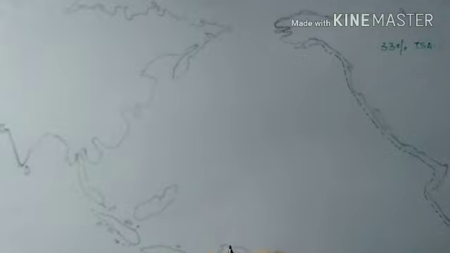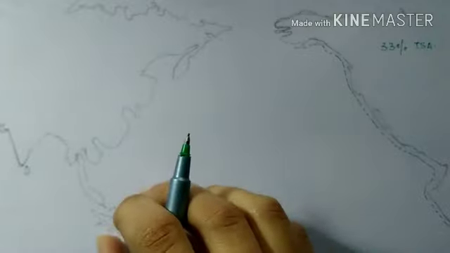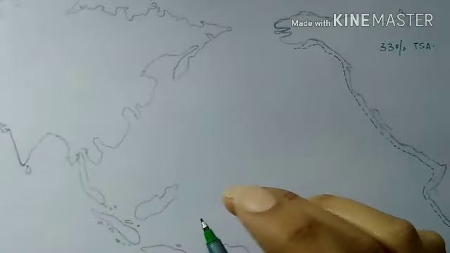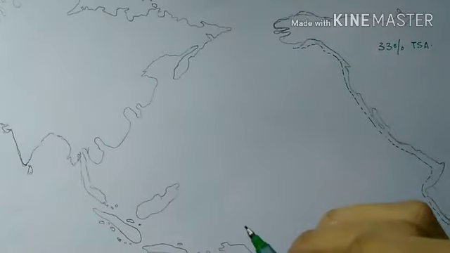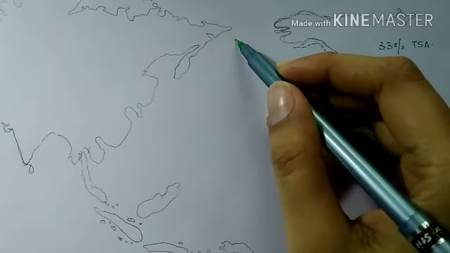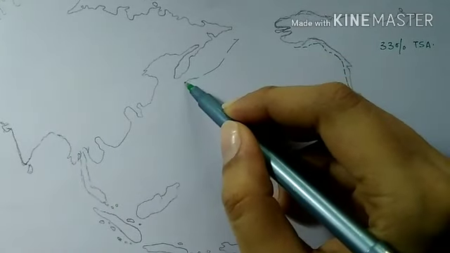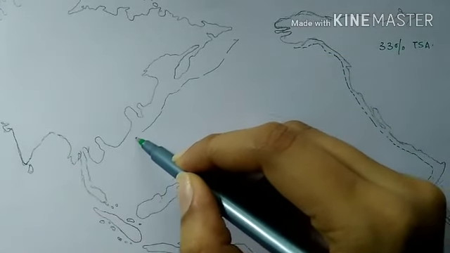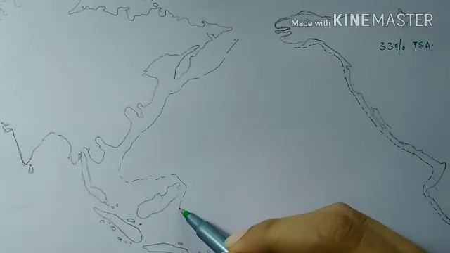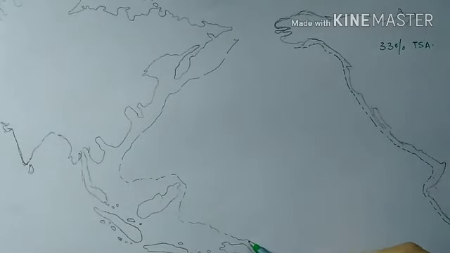These shelves are situated near most of the islands and marginal seas.